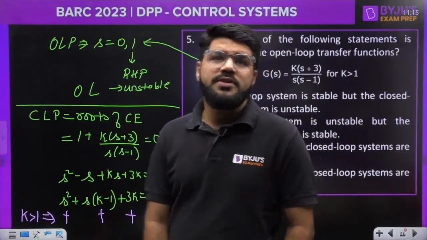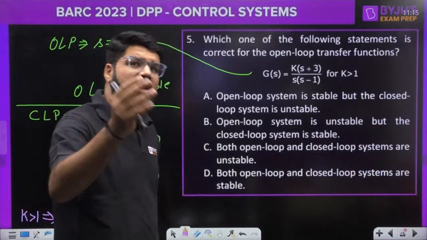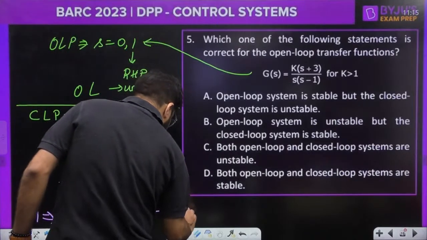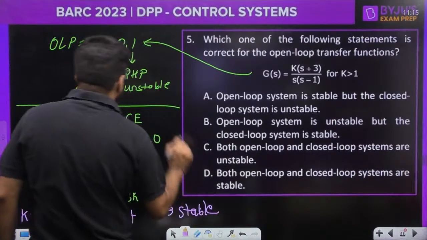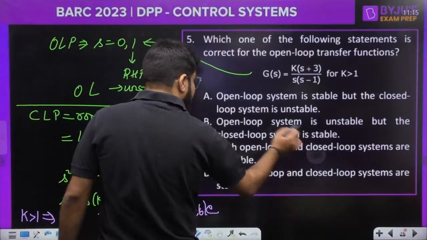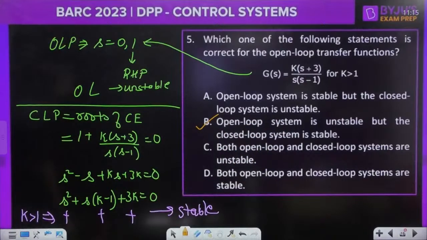And because all coefficients are of the same sign, for second order, na, higher order ke liye we may go to Routh-Hurwitz. For second order, if all coefficients are of the same sign, then the system is stable. So, open loop was unstable, but the closed loop is stable. Answer is B. Everybody? Answer is B.